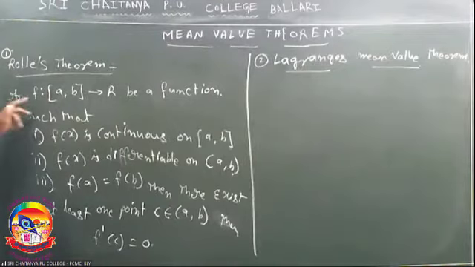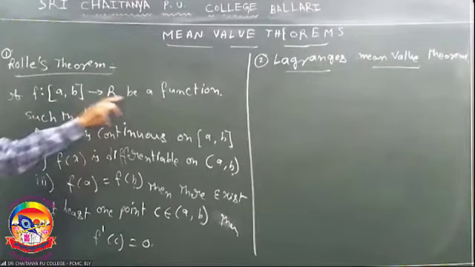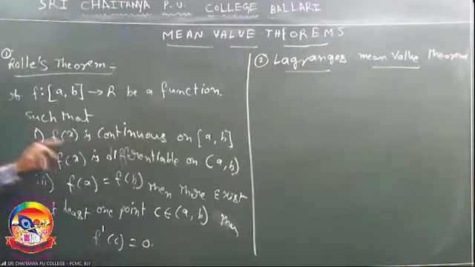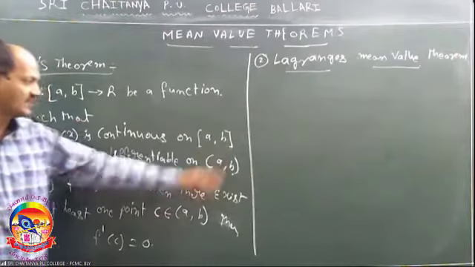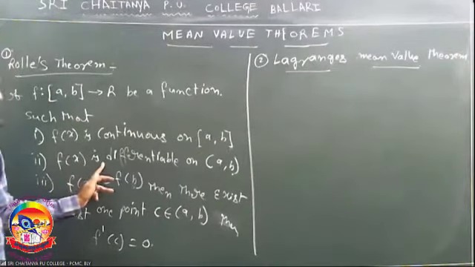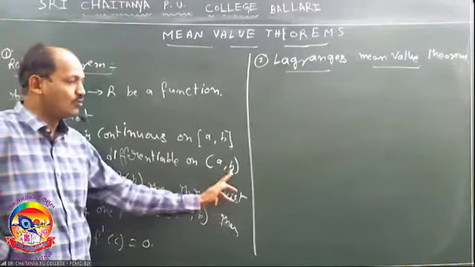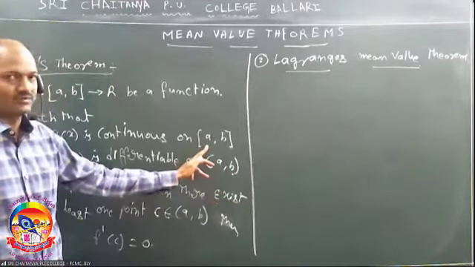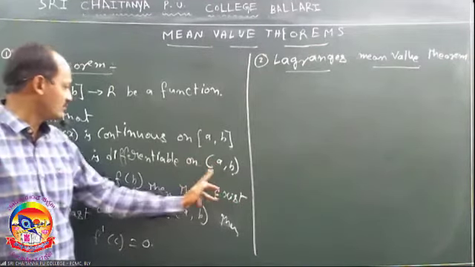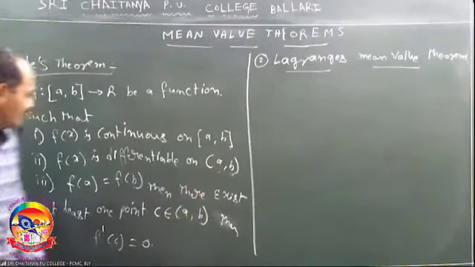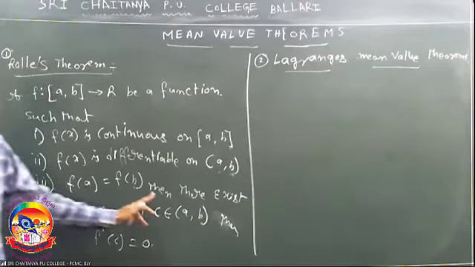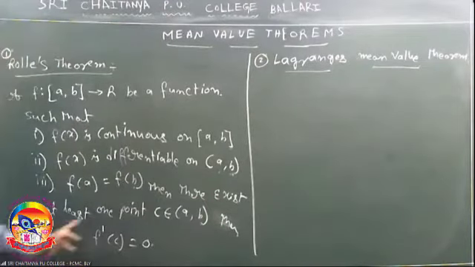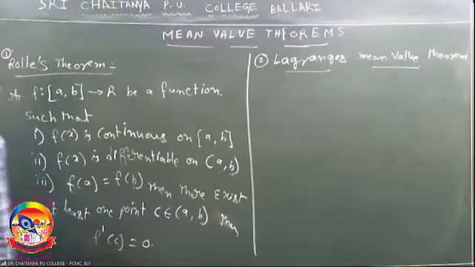Listen. If f: [a, b] → R is a function such that f(x) is continuous on the given closed interval [a, b], and the second condition, f(x) is differentiable on the open interval (a, b) — continuous on a closed interval and differentiable on an open interval — and the third condition, f(a) is equal to f(b), then there exists at least one point c in (a, b) such that f'(c) is equal to 0.